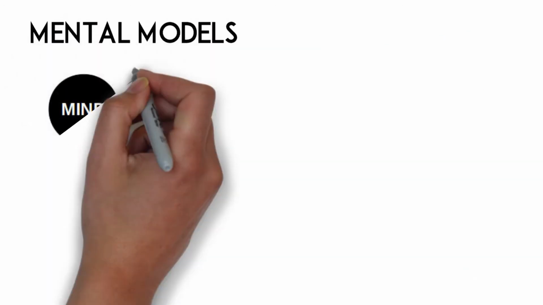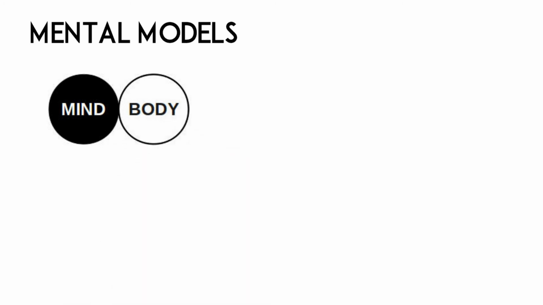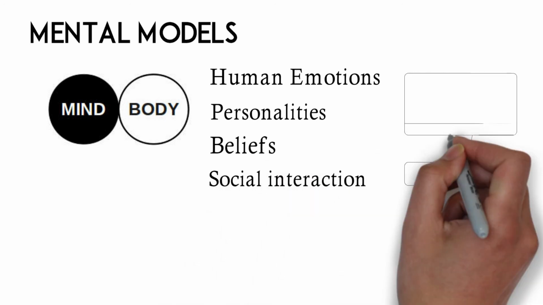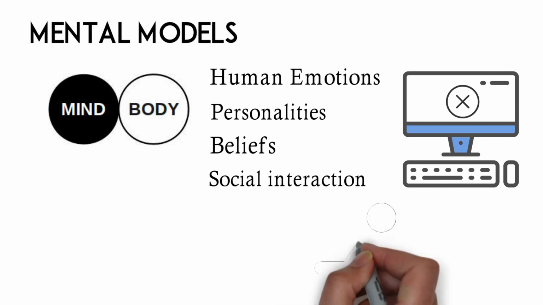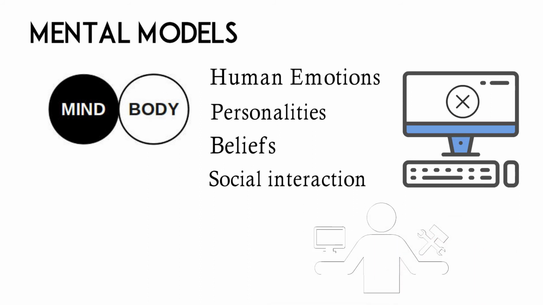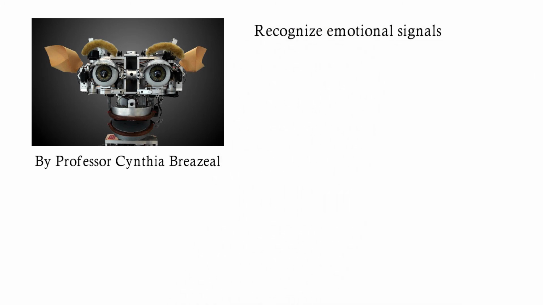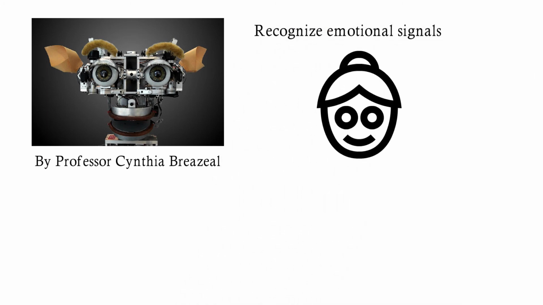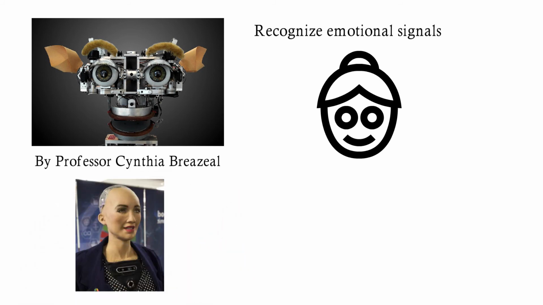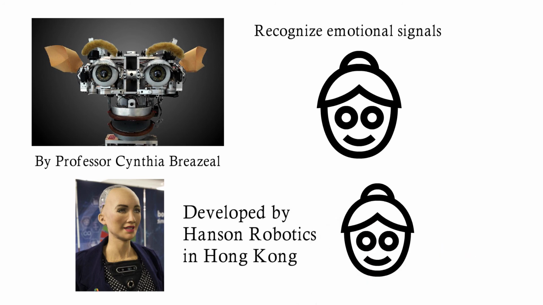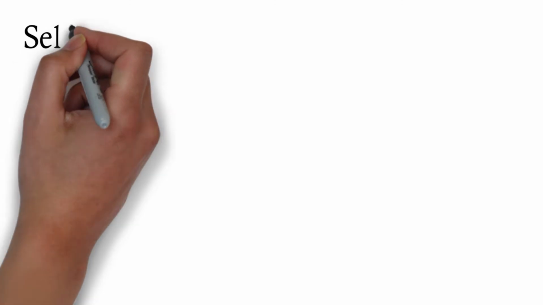Theory of mind. Theory of mind AI should be able to understand human emotions, personalities, and beliefs, as well as interact socially. This form of AI has not been produced. However, researchers are working hard to improve and develop such AI machines. Yet, the Kismet robot head, developed by Professor Cynthia Breazeal, could recognize emotional signals on human faces and replicate those emotions on its own face. Humanoid robot Sophia, developed by Hanson Robotics in Hong Kong, can recognize faces and respond to interactions with her own facial expressions. Last but not the least, we have self-awareness AI.